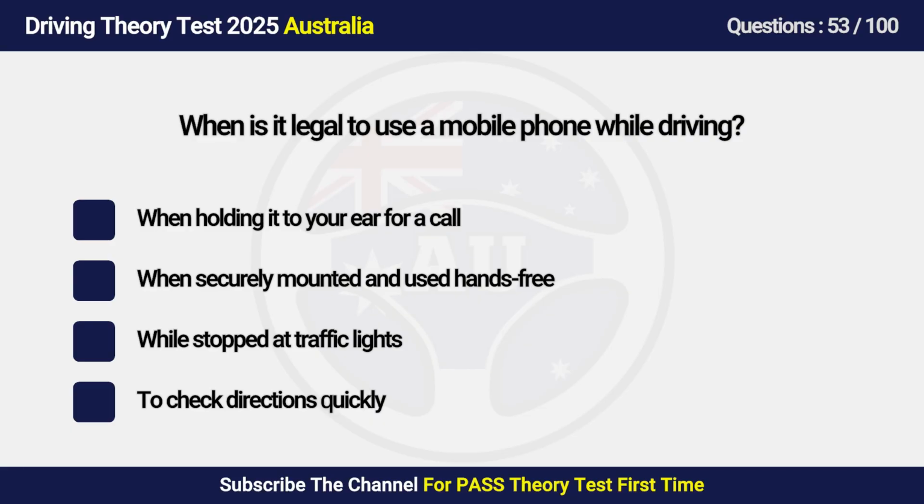A. When holding it to your ear for a call. B. When securely mounted and used hands-free. C. While stopped at traffic lights. D. To check directions quickly.